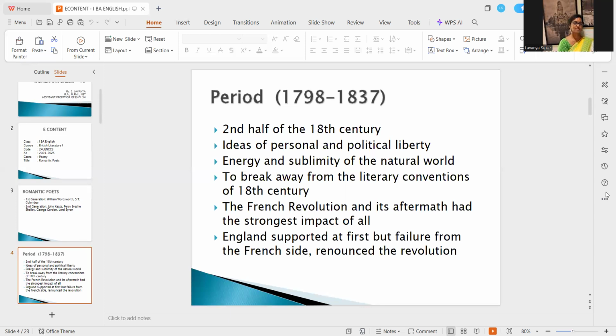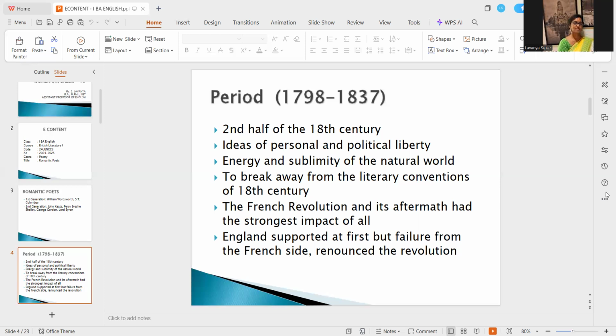The liberty to write about anything and everything that is not grandeur or sublime, which can be a commonplace or an ordinary thing too. That is the beauty of Romantic poetry. And the next one is the energy and sublimity of the natural world.